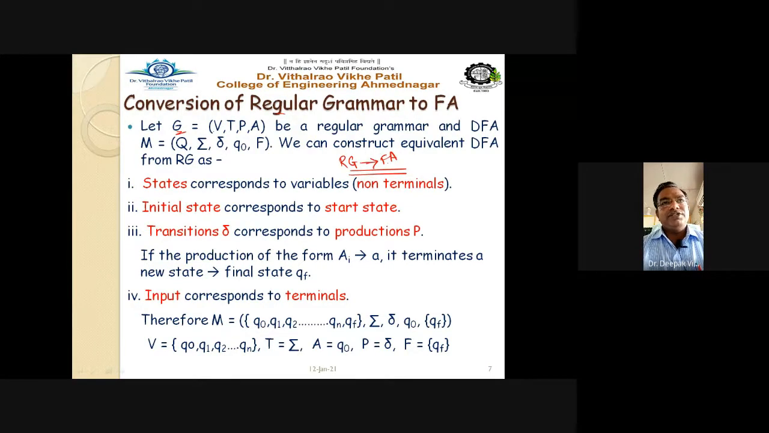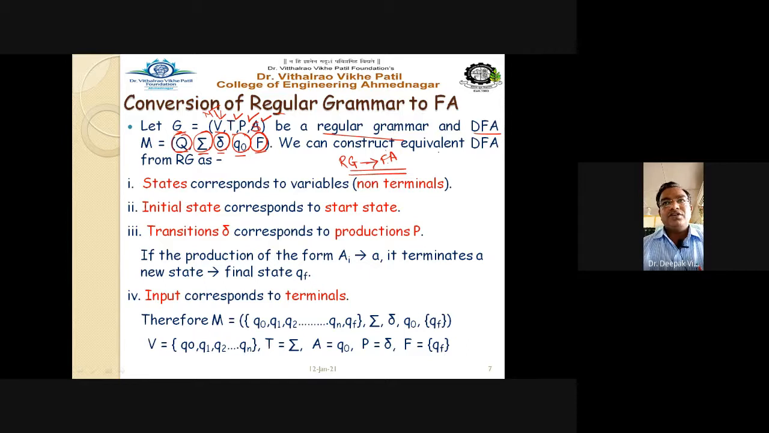So the grammar definition is known to all of you, that is V, T, P, S. V is nothing but the variables, or they are called non-terminals. T is nothing but your terminal symbols. P is nothing but your productions. S is nothing but your starting symbol, or the start state of that grammar. Let G be a regular grammar, and a DFA, deterministic finite automata. The definition is given like Q, sigma, delta, Q0, F, where capital Q is the finite set of states, sigma is the input alphabet, delta is the transition function, Q0 is the start state, and capital F is the set of final states in the automata.